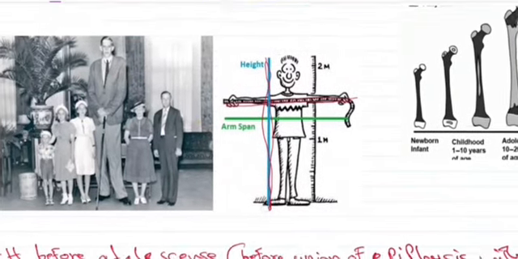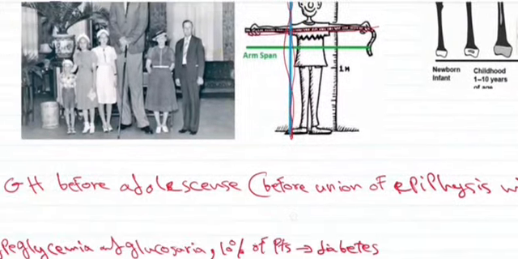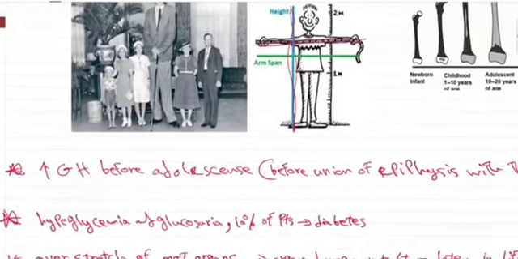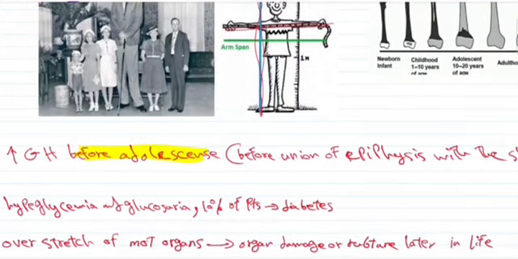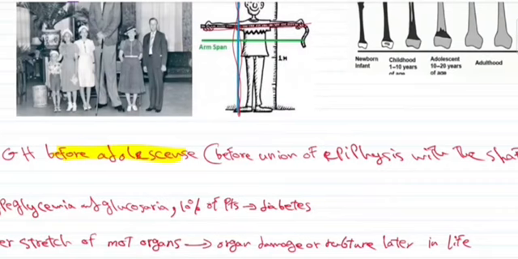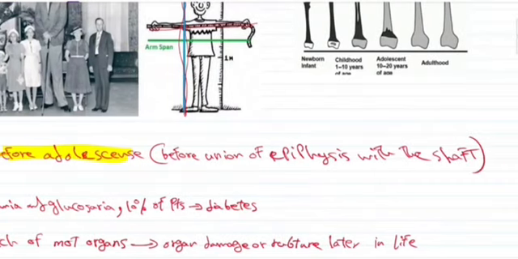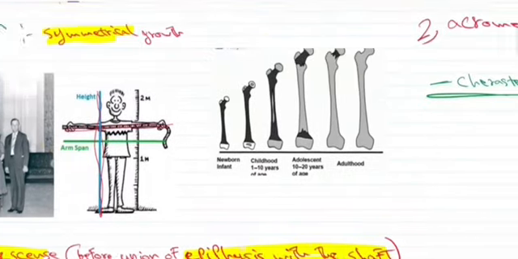So the reason for these differences between acromegaly and gigantism is that the excessive release of growth hormone in gigantism usually occurs before adolescence. And the reason we say before adolescence is because this excessive release of growth hormone occurs before the union of the epiphysis with the shaft. So as we know, as the child starts to grow, his epiphyseal plate will start to fuse with the shaft and become ossified, as you can see in this picture.